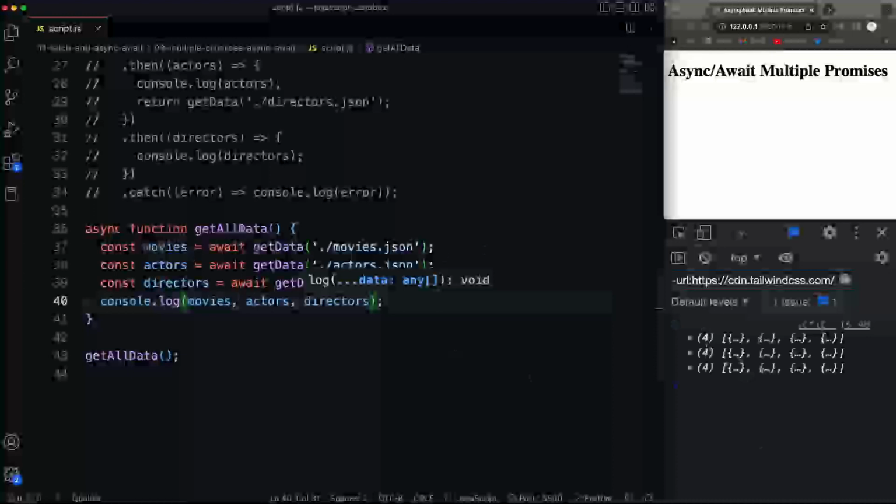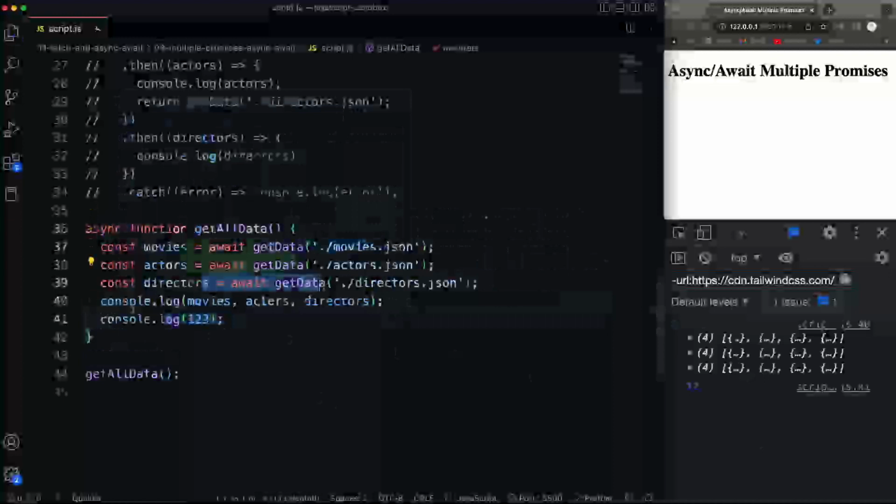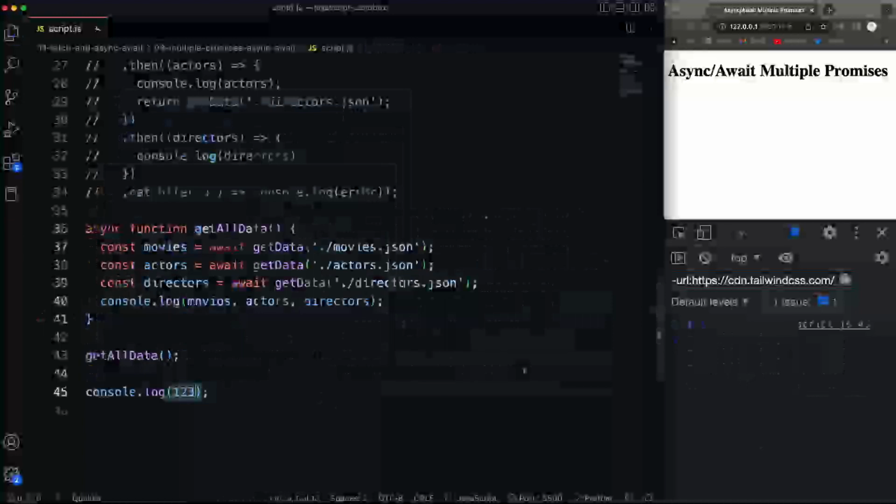Now, this whole function is asynchronous, right? If I put something in here, like a console log 1, 2, 3, that 1, 2, 3 is not going to run until this is done, because we're waiting on this and this and this to be done. However, the whole function is asynchronous. If I come down here after the function and I console log 1, 2, 3 and I save, that's going to run because this is asynchronous. It's going through that whole process that I showed you before when it puts the callback into the microtask queue and then into the call stack. But any code after it is going to continue to run.